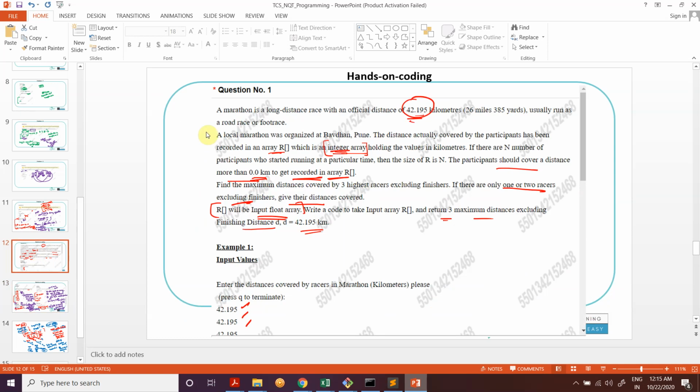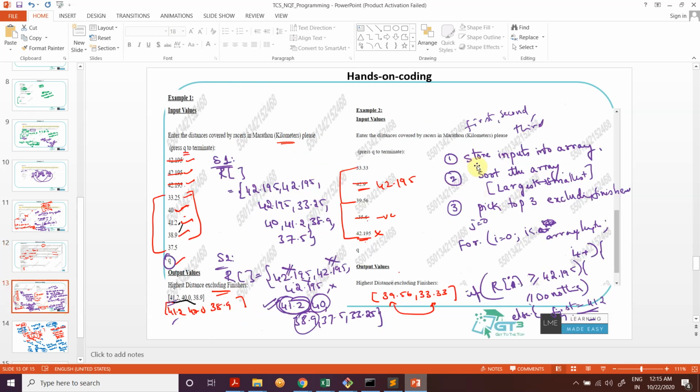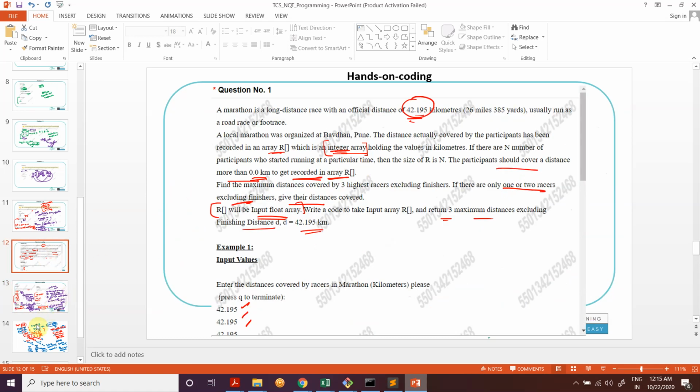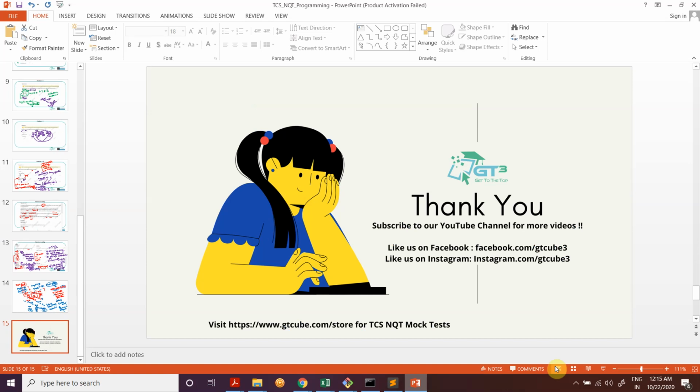This is how most of the questions are. Basically, if you read the question and understand the lines properly, the challenge would be simply solving a couple of simple standard questions that you are used to, right? Store inputs into a dynamic length array, and then sort the array, pick the top 3. It's a super simple thing, but it's just about breaking down the problem into simpler things. I hope it was a useful one.